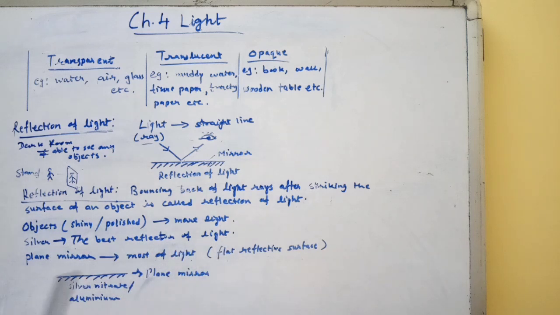A plane mirror reflects most of the light falling on it. A plane mirror is a mirror having a flat reflective surface. It is made by putting a thin layer of silver nitrate or aluminium behind a piece of glass, that is, a flat piece of glass.